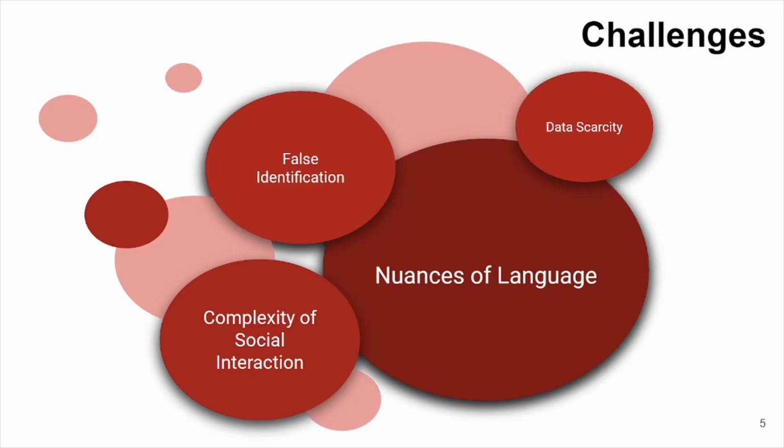Finally, data scarcity is a challenge that we need to address. It can be difficult to obtain a sufficient amount of labeled data to train machine learning models to detect antisocial comments. This can lead to overfitting or underfitting of the model, affecting its accuracy and reliability. In summary, detecting antisocial comments from social media platforms and levelizing their intensity is a challenging task that requires us to consider several factors: false identification, nuance of language, complexity of social interaction, and data scarcity. Now my friend will discuss the rest.